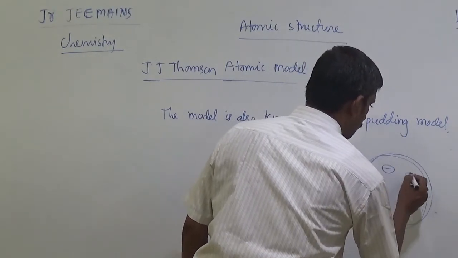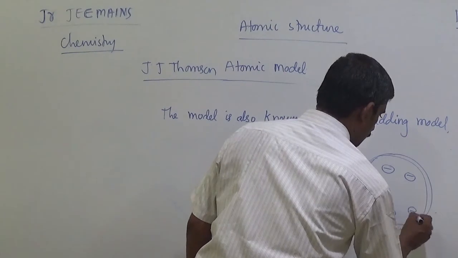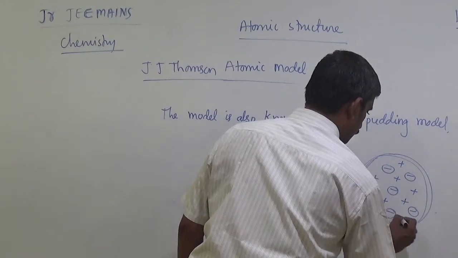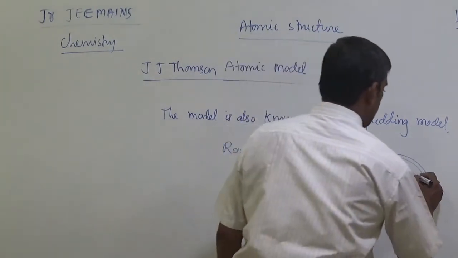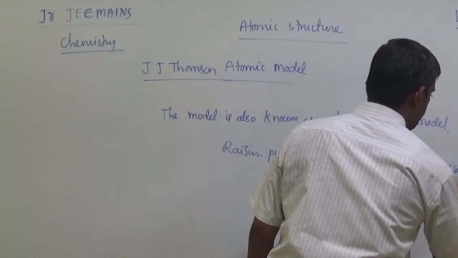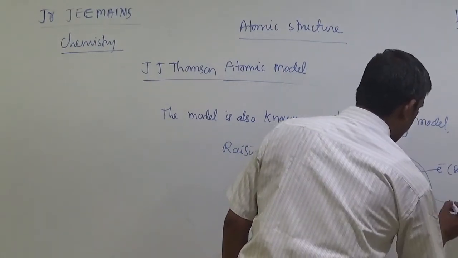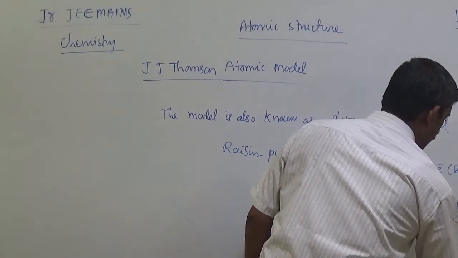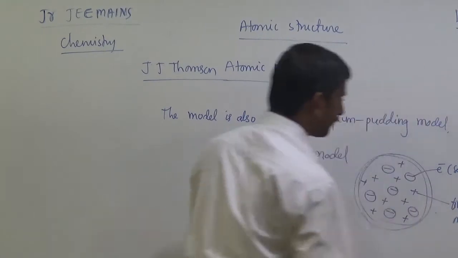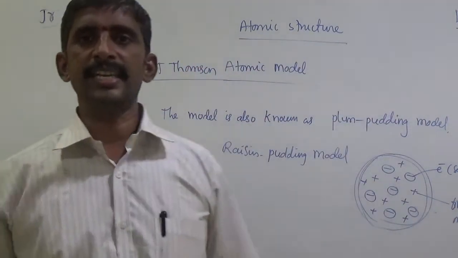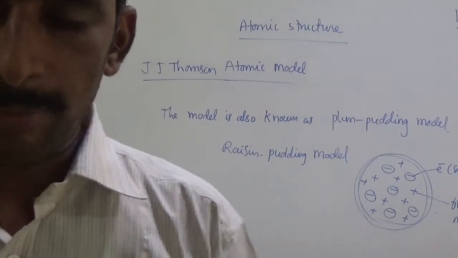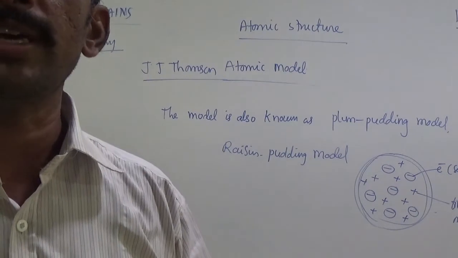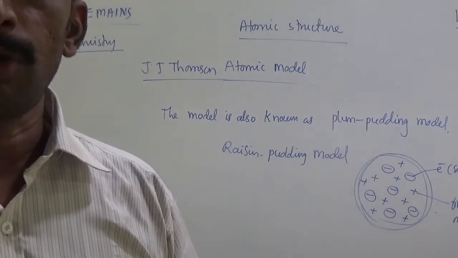So these are electrons, that means seeds, like that. So these are fibrous material, positively charged. So this is J.J. Thomson atomic model. The first atomic model was introduced by J.J. Thomson.